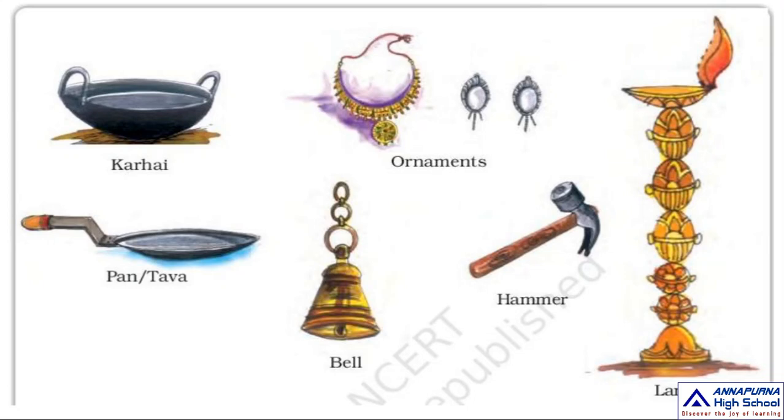Next, pan or tawa. It is also a daily-use object in your houses. It is made of iron. Next one, bell. Bell is also prepared from a mineral, that is brass. Next, hammer is also made of iron. Next, lamp is also made of brass. Okay, these are all minerals commonly used in your daily life.